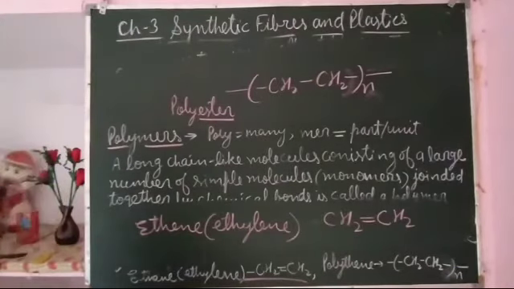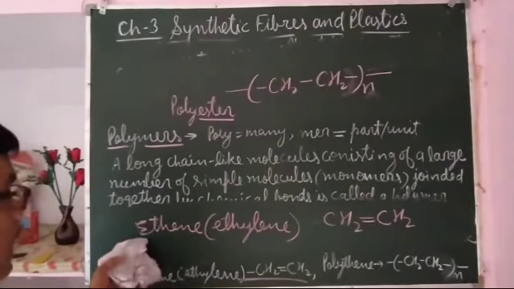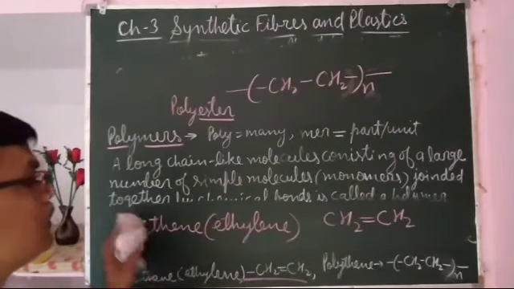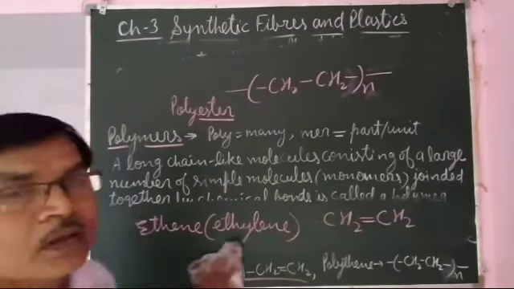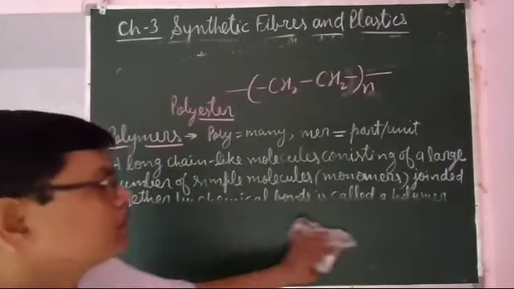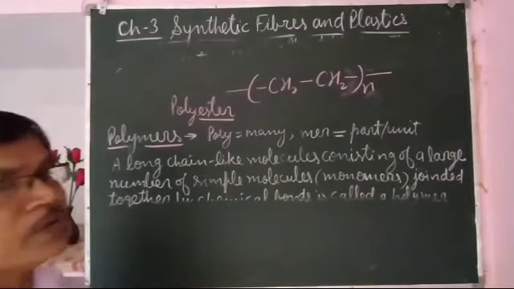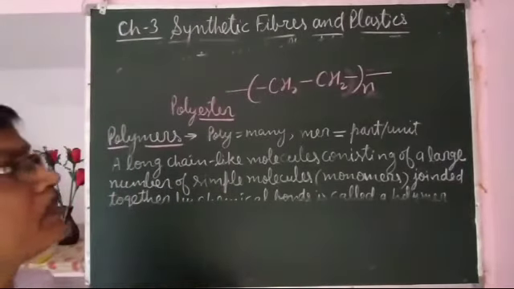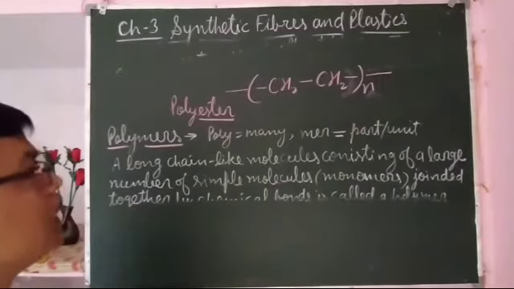They are called polymers. Cellulose, that is a natural polymer, is made up of glucose. In case of protein, the monomer is amino acid, a simple molecule.